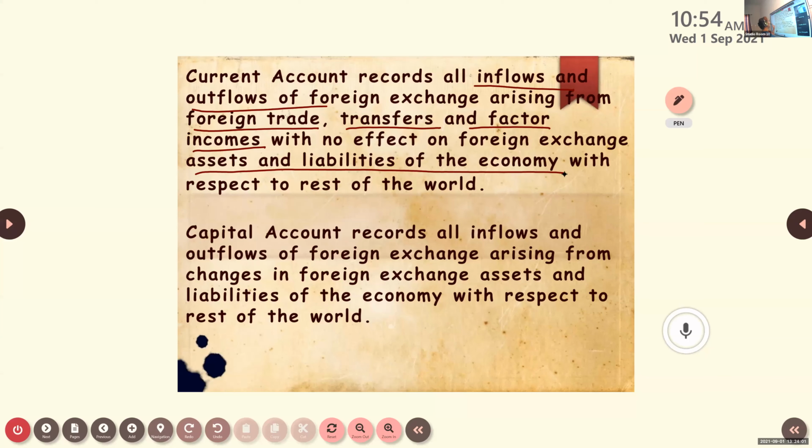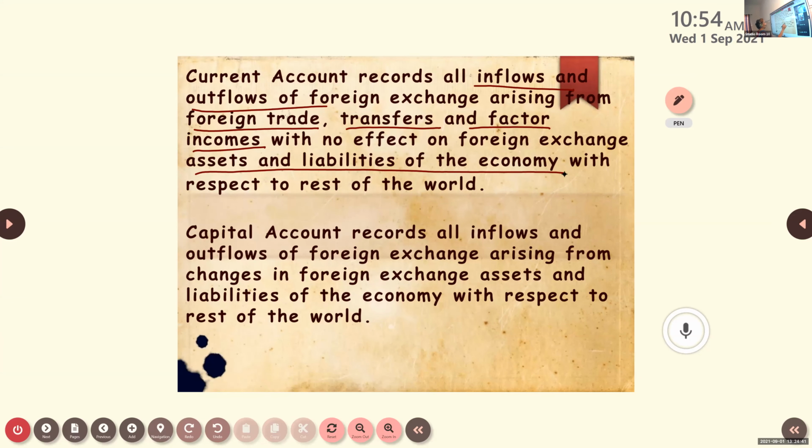It includes inflows and outflows of foreign exchange, from where we are getting inflows and going out as outflows. It is from foreign trade, from transfers, from factor incomes, but it does not have any effect on foreign exchange assets or liabilities. All those things will come under the category of current account. Next one, capital account.